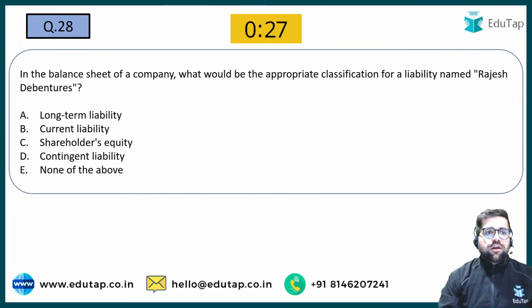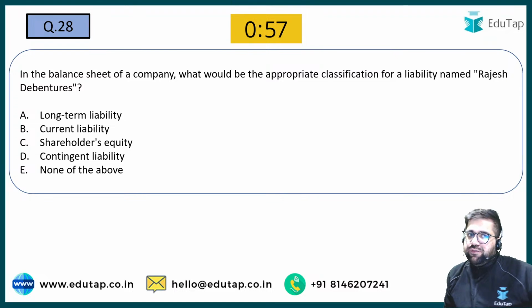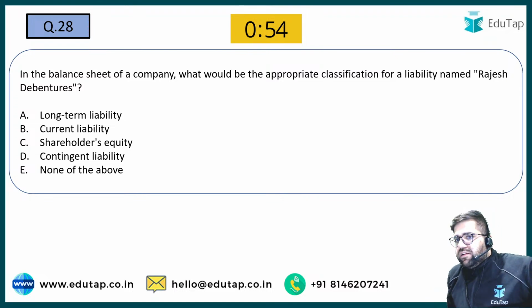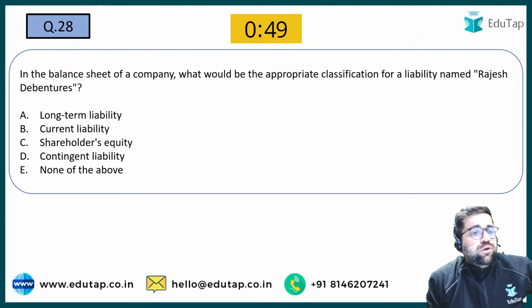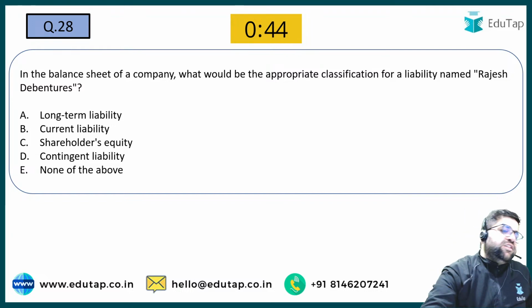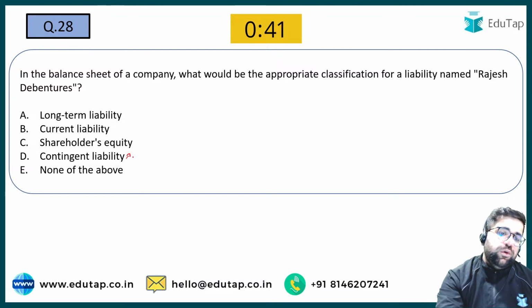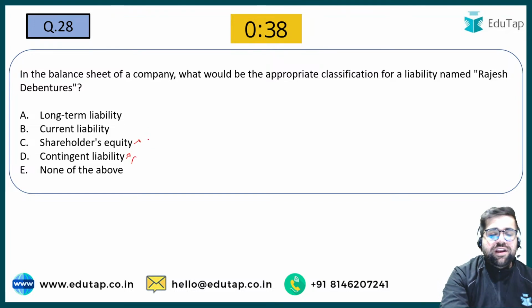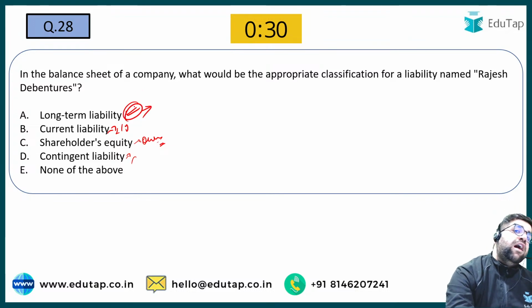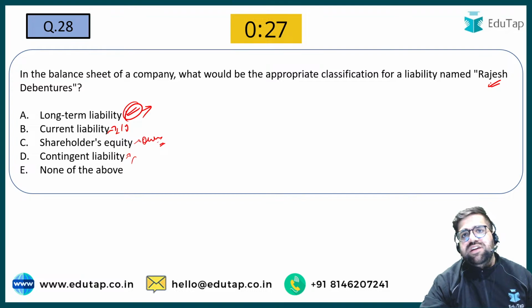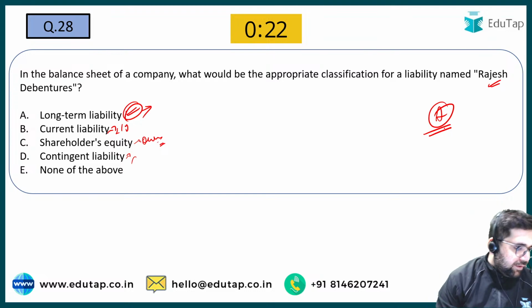Good. Question number 28. In the balance sheet of the company, what would be the appropriate classification of a liability named Rajesh debentures? It could be long term liability, short term liability, shareholder equity, or contingent liability. Contingent liability basically means something which can arise in future. You are not sure at present. Shareholder equity is the owner's money. Current liability is the liability which you have to pay in less than 1 year. Long term liability is the liability which you have to pay after 1 year. So Rajesh debentures generally have a long term liability only. So your answer will be option number A. 28, the answer will be A.